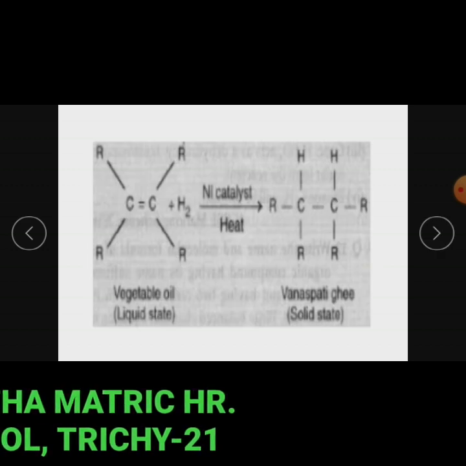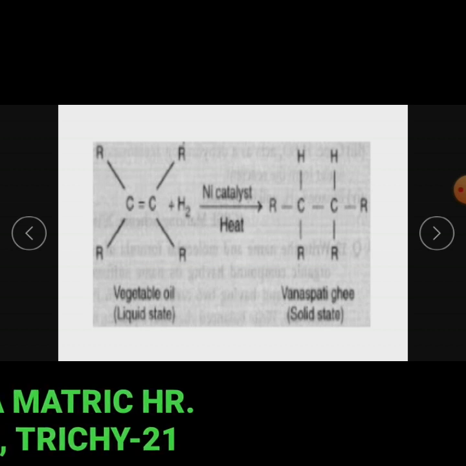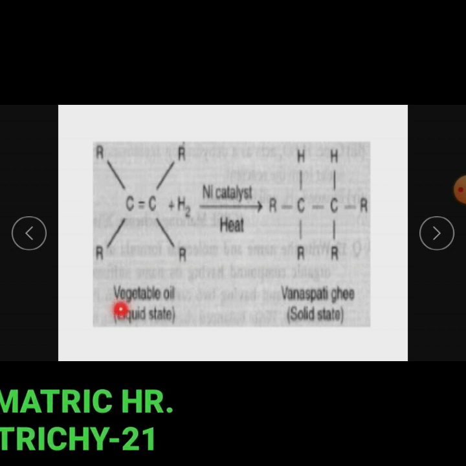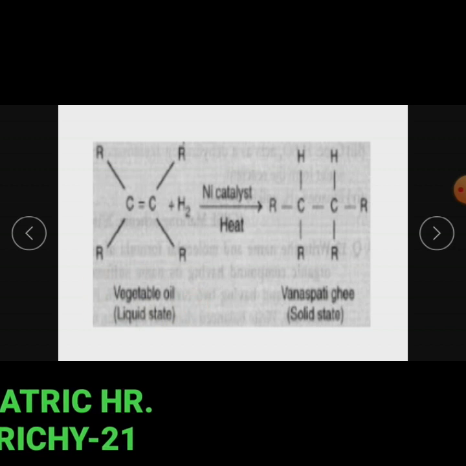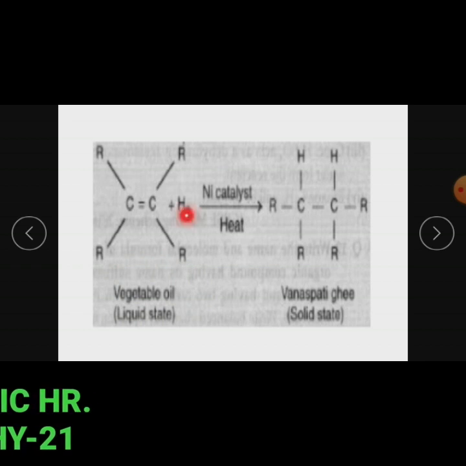We know the use of vanaspati in cooking. Vanaspati is obtained from vegetable oils by the addition of hydrogen to the oils. Nickel, platinum or palladium are used as a catalyst during the process of hydrogenation of oils.